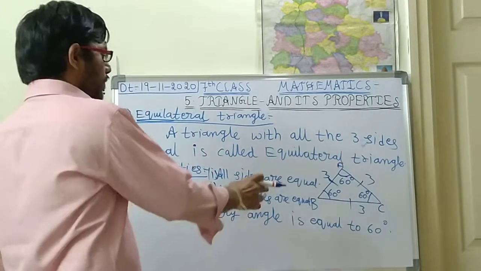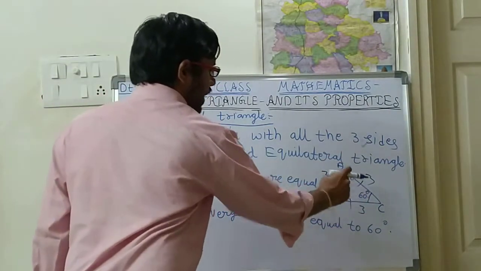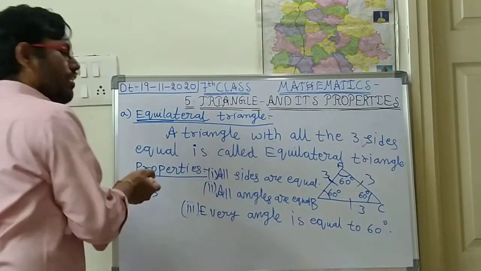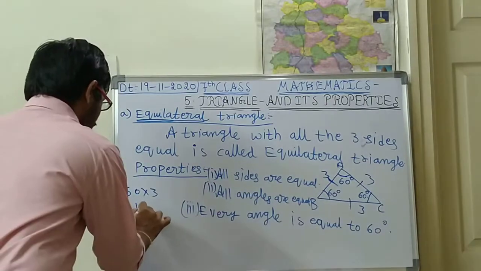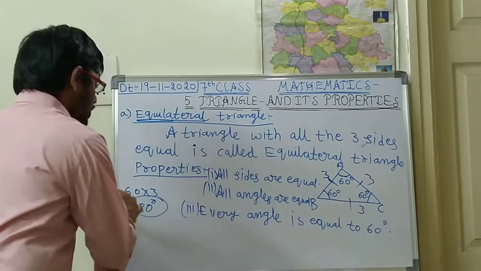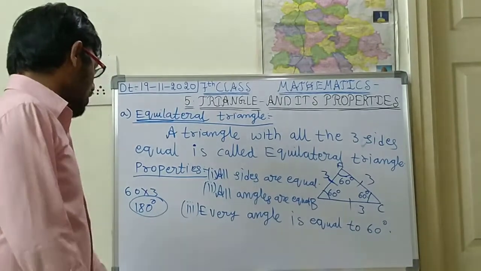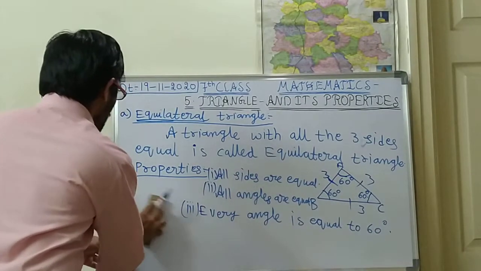So if you add all the three angles, what will it become? 60 into 3, that is 180 degrees. So the sum of three angles in a triangle, what will we get, children?